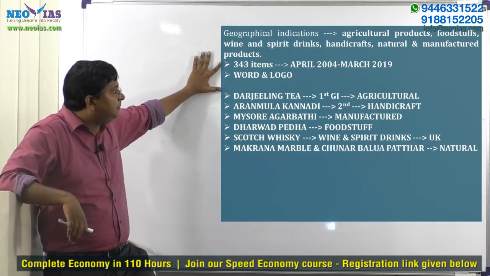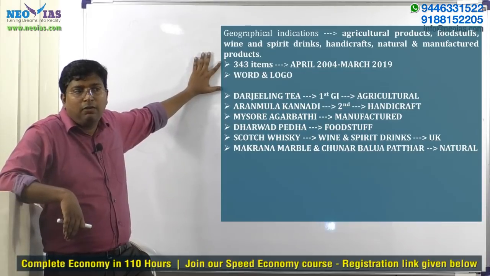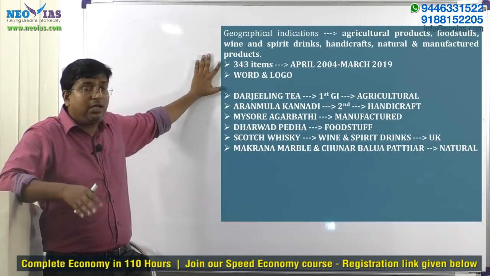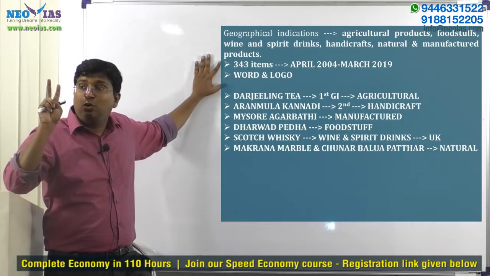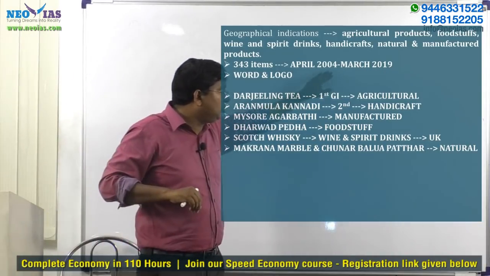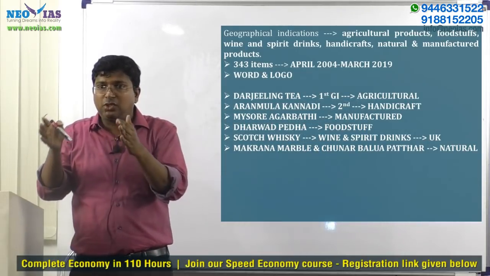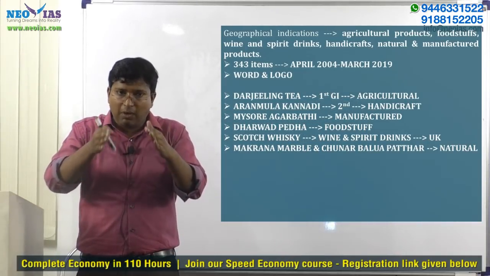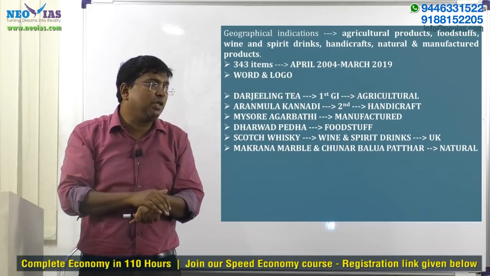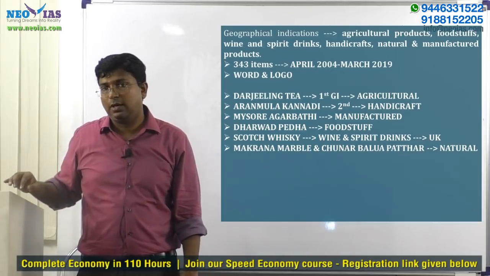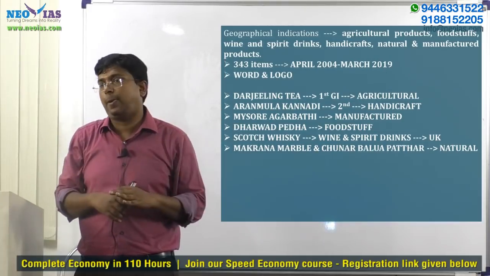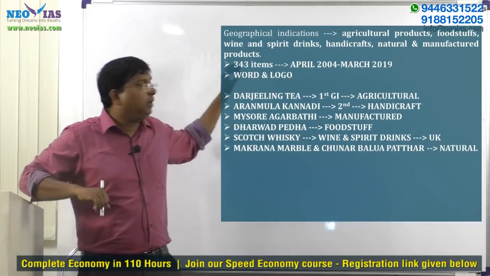Presently, this GI law was enacted in 1999. The year is very important. Normally years are not important, but in this case the law year is important because this question was asked twice from the GI law. Actually, from April 2004 onwards, if you take the GI registry, the first item to be given a GI tag was Darjeeling tea, in 2004. From April 2004 till 2019, in this 15-year gap, around 343 items got a GI tag in India.